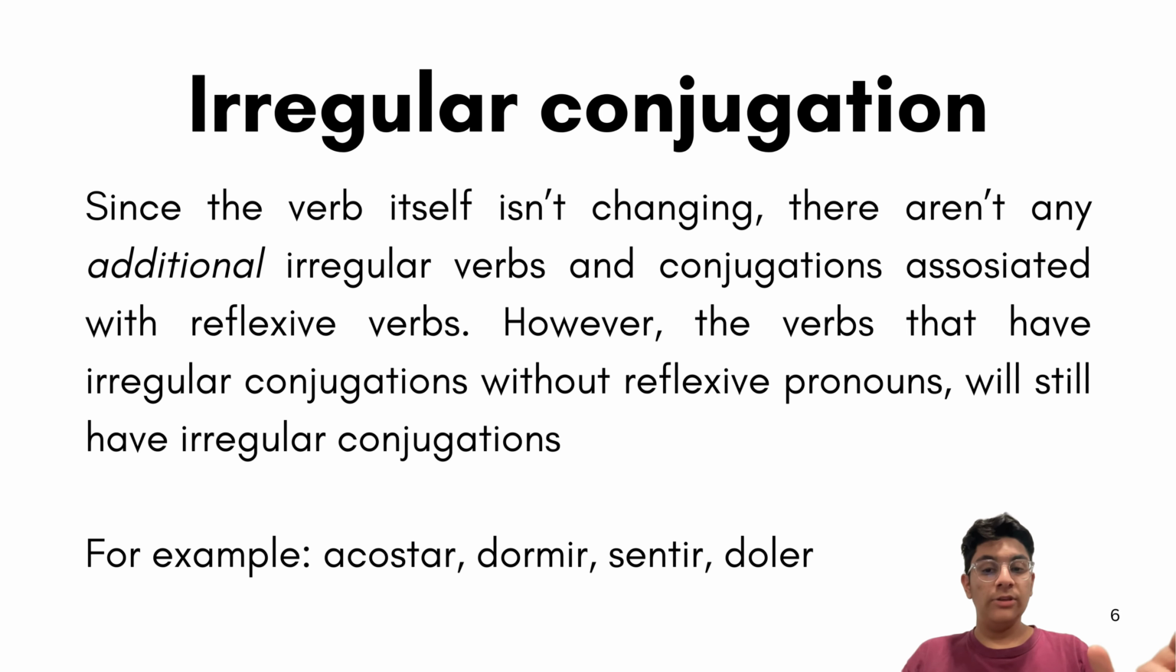Like I said before, since the verb itself is not changing, only getting a reflexive pronoun, there are not any additional irregular verbs and conjugations associated with reflexive verbs. However, the verbs that have irregular conjugations without the reflexive pronouns will still have irregular conjugations. For example, acostar, dormir, sentir, doler, after becoming acostarse, dormirse, sentirse, and dolerse, will still have irregular conjugations.